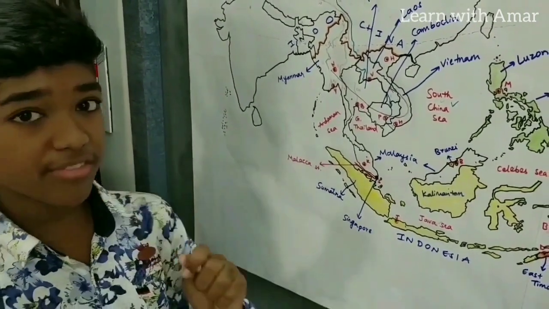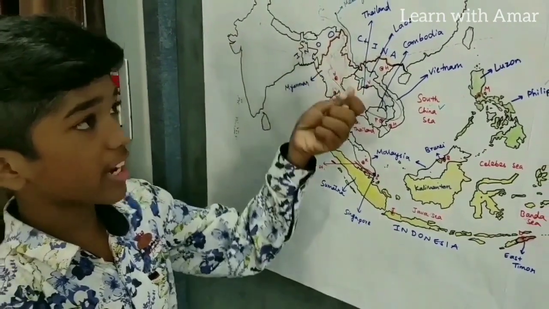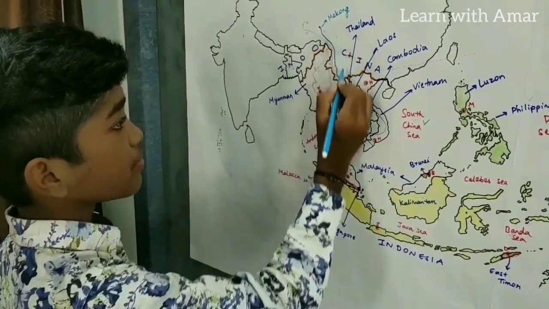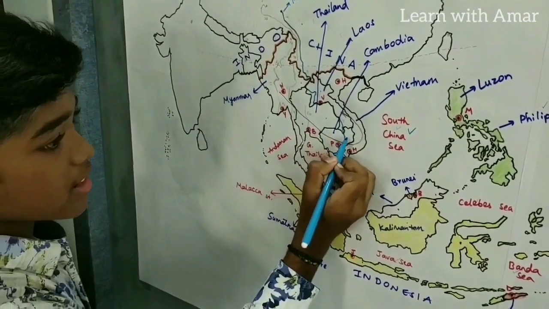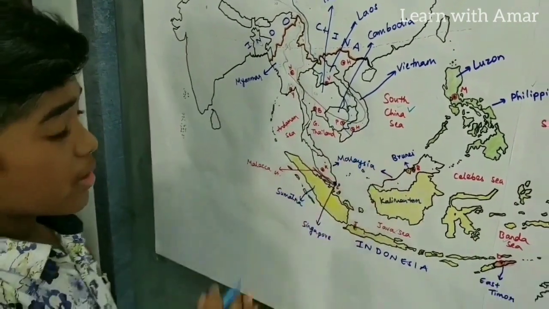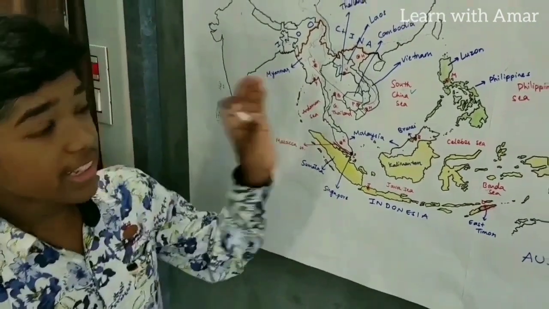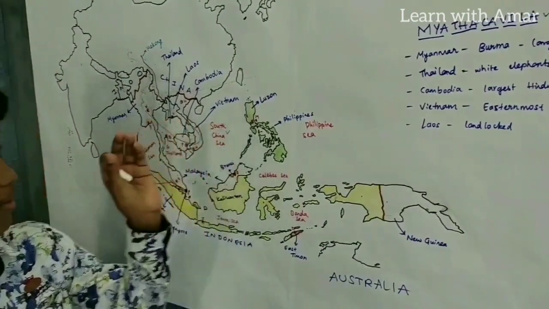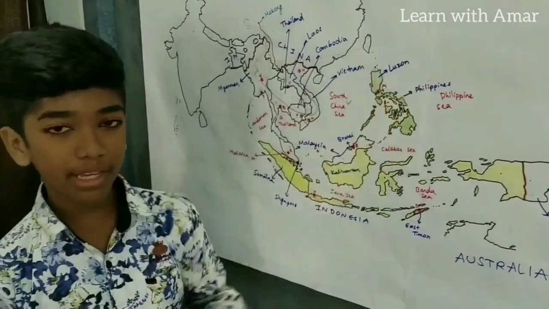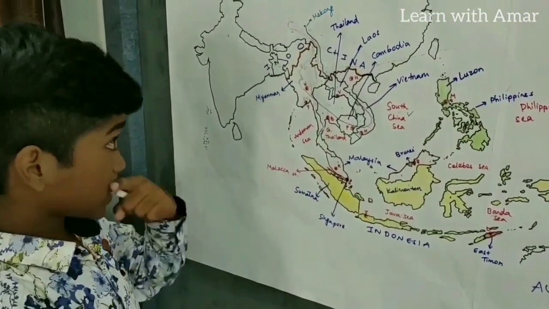It flows through 5 countries excluding China. Here Myanmar, Laos, Thailand, Cambodia and Vietnam. How do you remember? Myathakavila, isn't it? The Mekong flows through all the countries in the Myathakavila word.